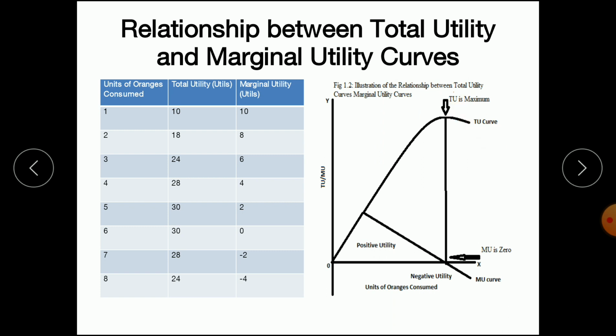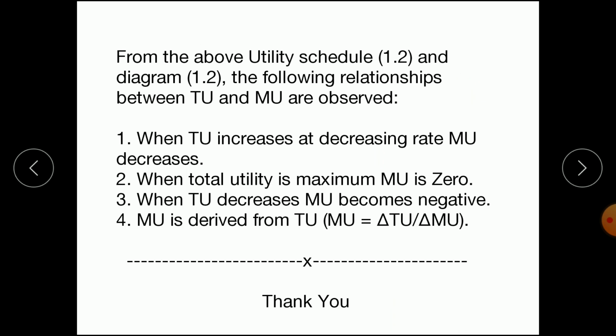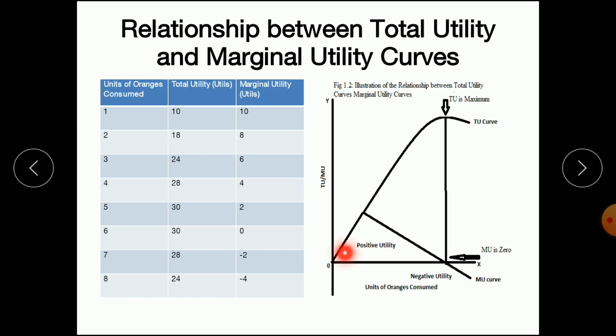Now the marginal utility, as we have already explained, the marginal utility curve slopes downward. When total utility is maximum, the marginal utility becomes 0, and when total utility falls, the marginal utility becomes negative. So from this table and diagram, we can derive the relationship between total utility and marginal utility. The first point is that when total utility increases at a decreasing rate, marginal utility decreases.